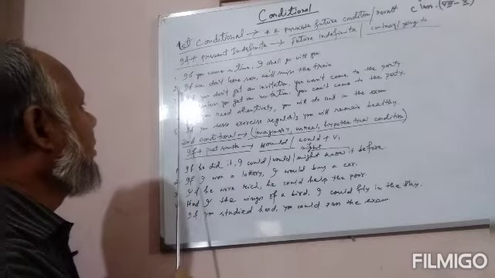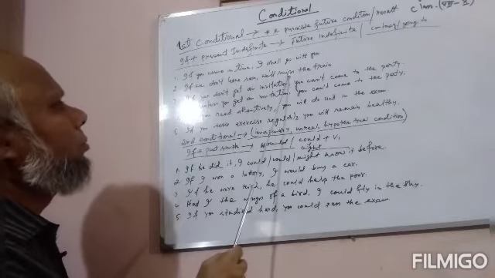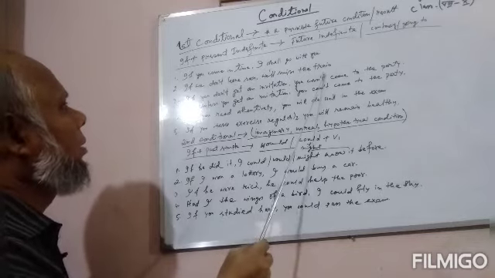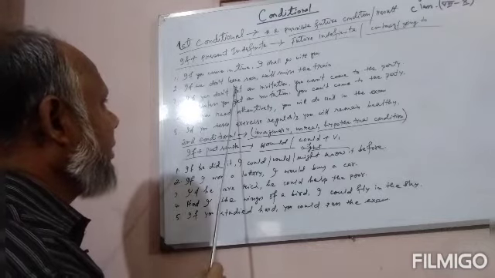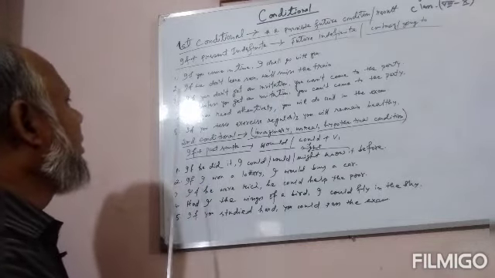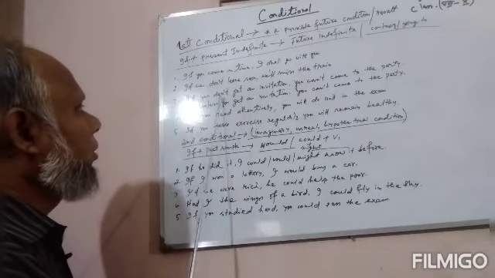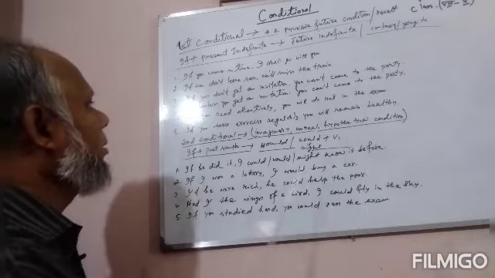Number 2: if we don't leave soon, we will miss the train. If clause plus present indefinite tense, and the result future indefinite tense. Number 3: if you don't get an invitation, you can't come to the party.